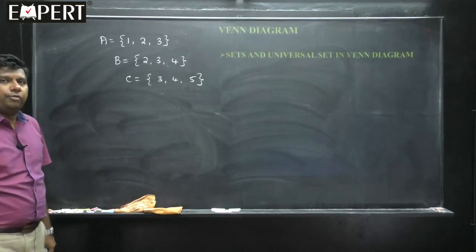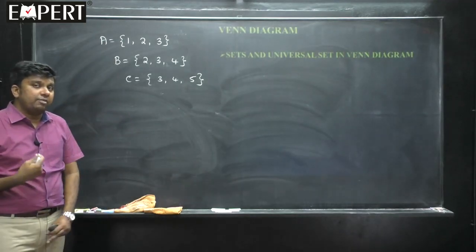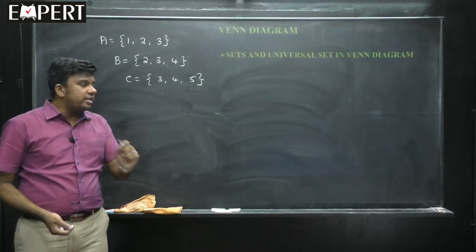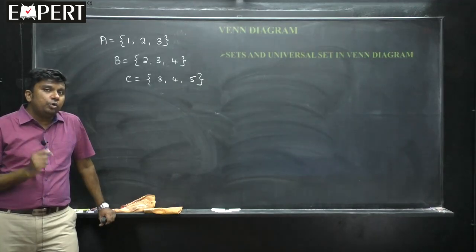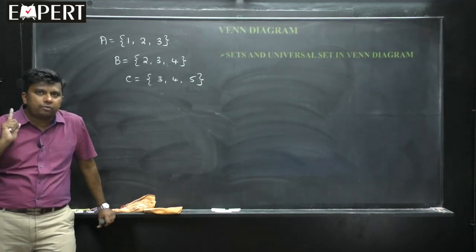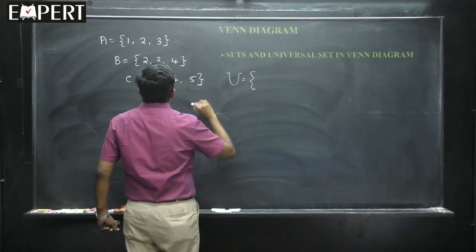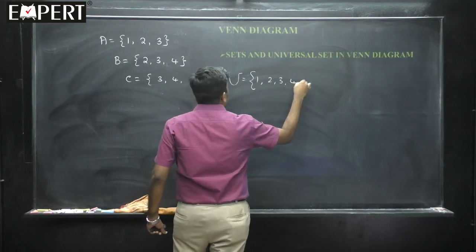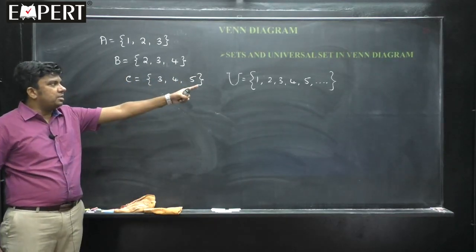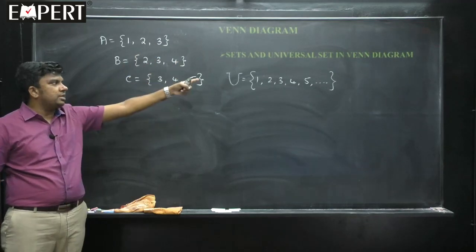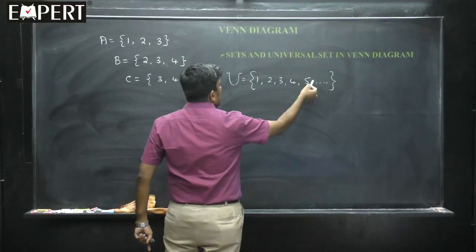Now my first question to all of you, can you associate a universal set for this? You know what do you mean by universal set? We have observed it in the last class. If all sets under consideration are subsets of a single large set, then that single large set is called universal set, which is denoted by capital U. This is what I told you in the last class. So for this I can associate a universal set like this {1, 2, 3, 4, 5}. Then I have an option of including or excluding other elements, but these elements are a must. All the elements whatever you can observe here, universal set has to have that, and universal set is not unique also, I have told you, but the smallest universal set possible is {1, 2, 3, 4, 5}.